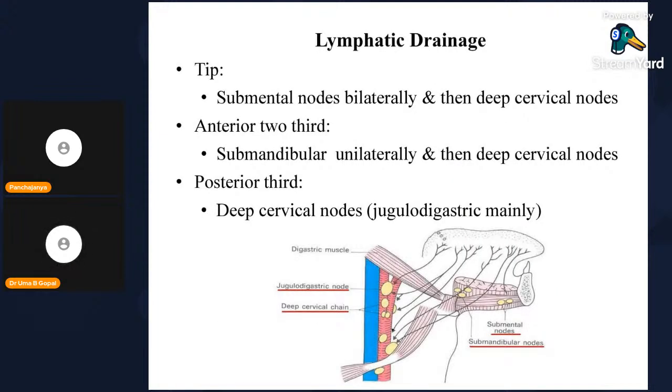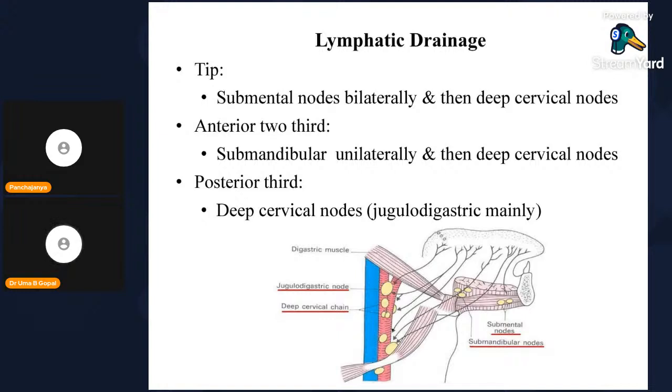Lymphatic drainage, you can see that is important because there may be chances of, because of tobacco chewing, carcinoma of the tongue. An ulcer beyond 30 days, you have to get it checked, there may be cancer. So you should not keep it as it is and you should not neglect it, because it is carried by the lymphatics.